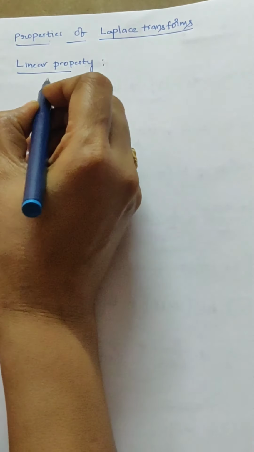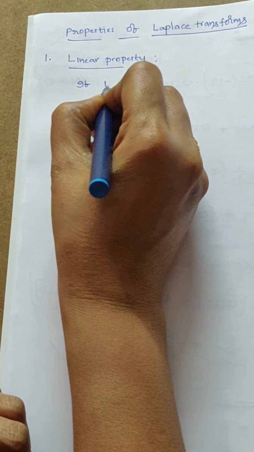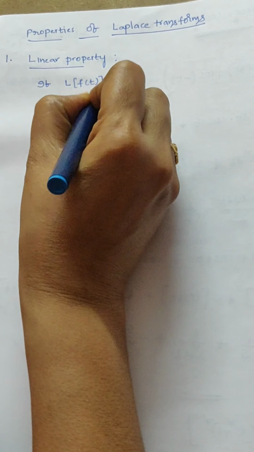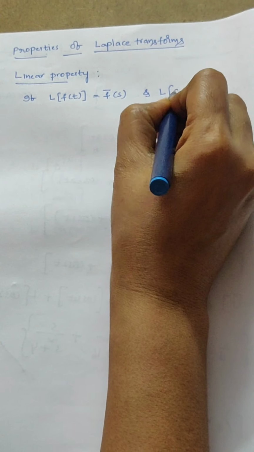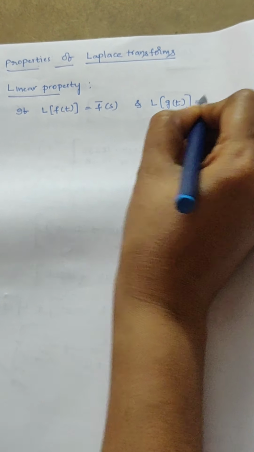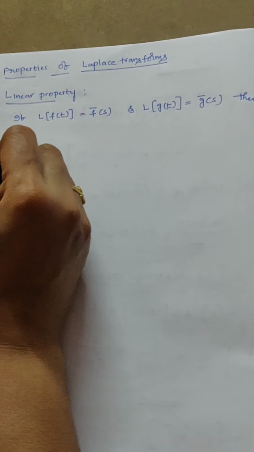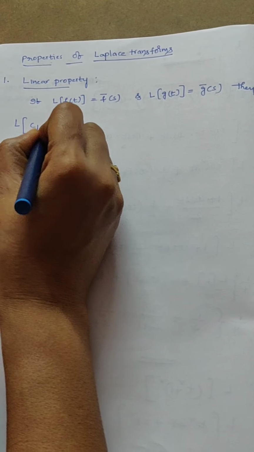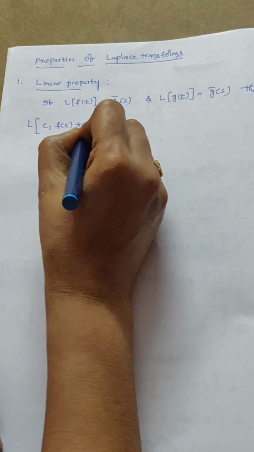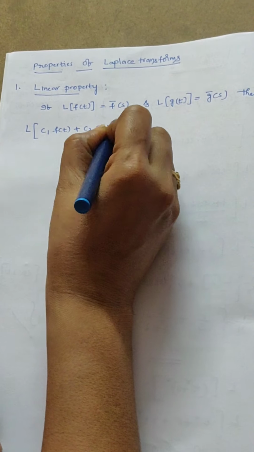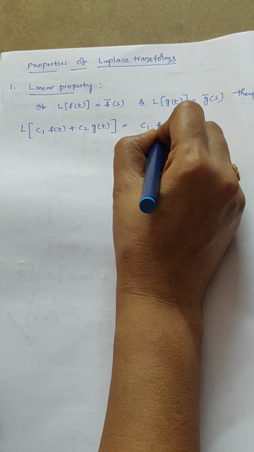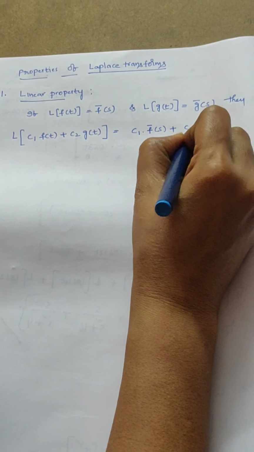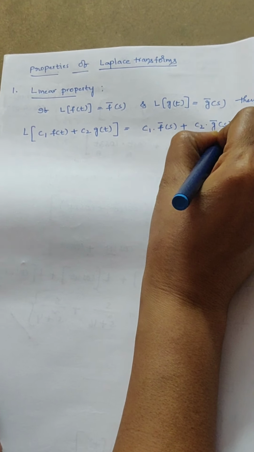Its statement is given by: if L of f of t equal to f bar of s and L of g of t equal to g bar of s, then Laplace transform of c1 f of t plus c2 g of t equal to c1 into f bar of s plus c2 into g bar of s.